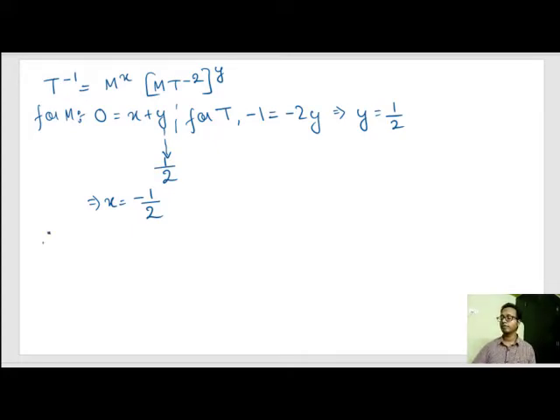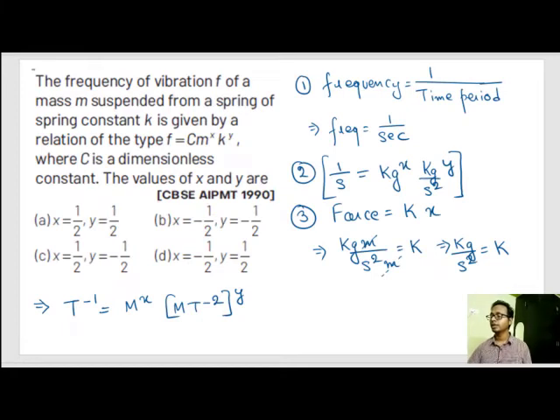Therefore our value of x and y came as x equal to minus 1 by 2 and y is equal to 1 by 2. Okay. So let's see our options. X equal to minus 1 by 2, y is equal to 1 by 2. Option D is our correct answer. So let's proceed to the next question.